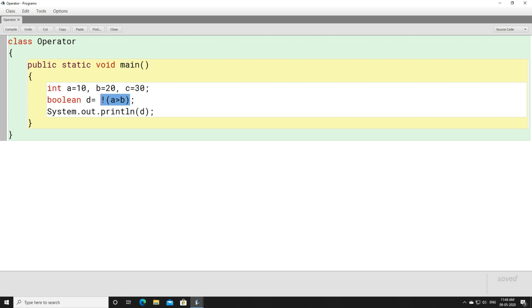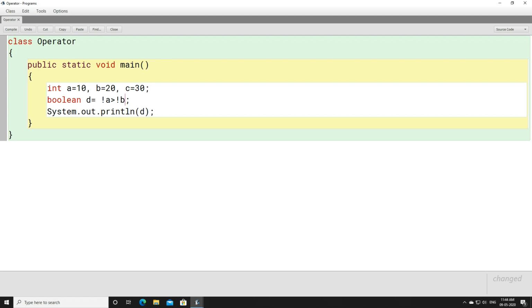Now you must be thinking, if we write not A greater than not B, what will be the output? It will give you an error. The reason is that not is used to change true to false and false to true. It is not used to change the value from 10 to anything else, or anything else to 10, right?